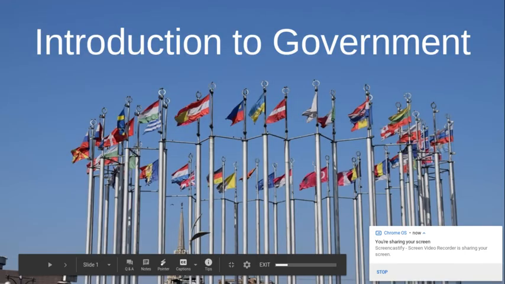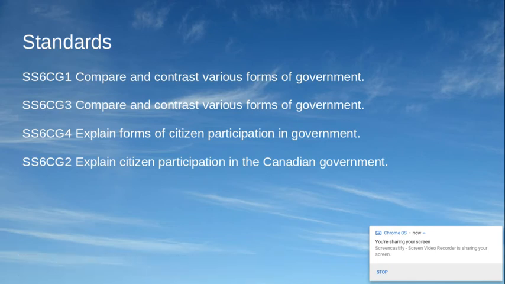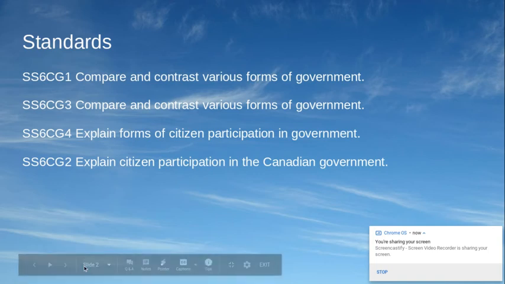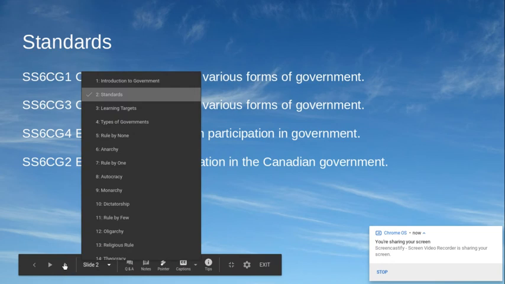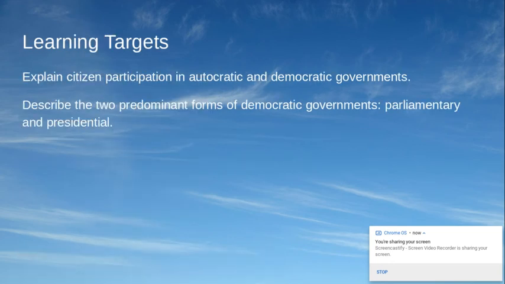Today, we're going to be learning about Introduction to Government, and this will cover some of our standards we'll be seeing throughout the year: SS6 CG1, CG3, CG4, and CG2, where you'll be comparing and contrasting various forms of government and explaining forms of citizen participation in government. Your learning targets are to explain citizen participation in autocratic and democratic governments and to describe the two predominant forms of democratic governments, parliamentary and presidential.